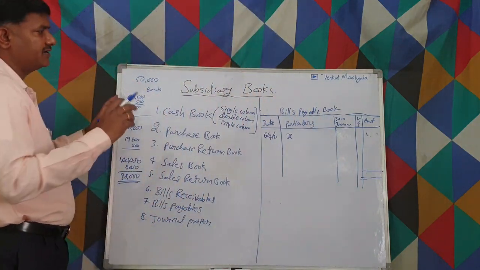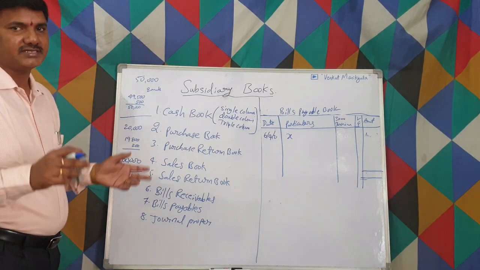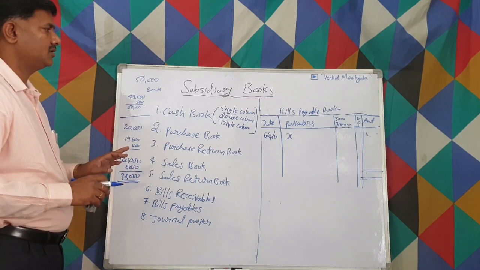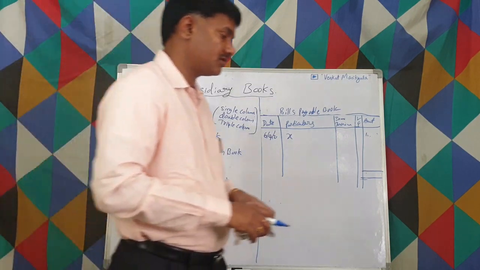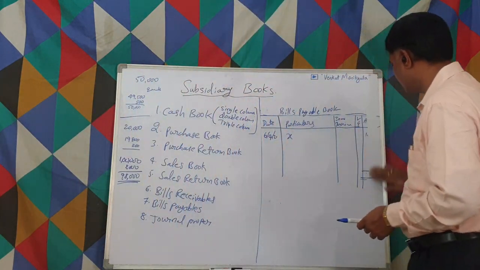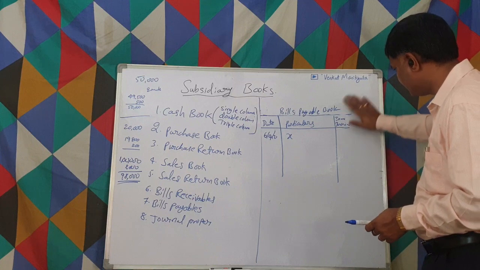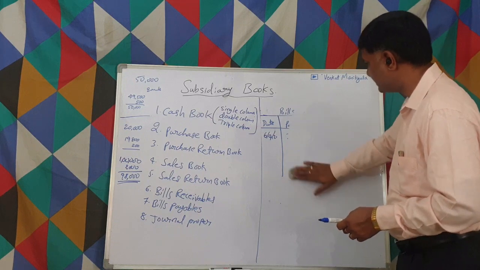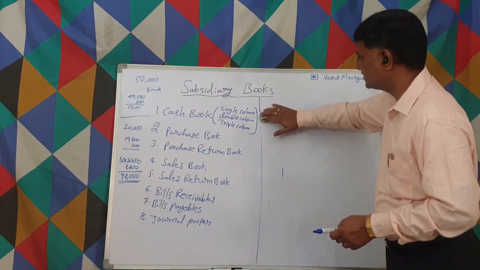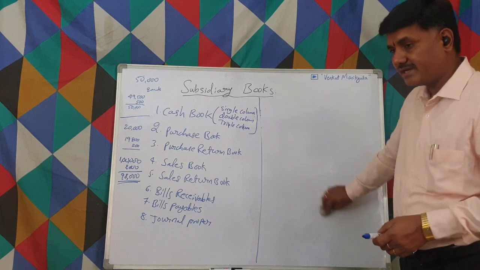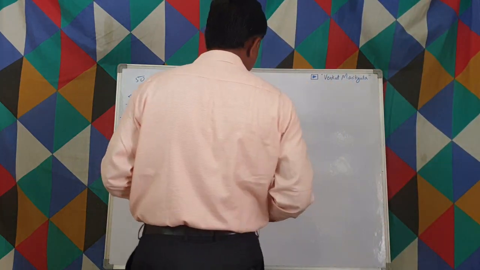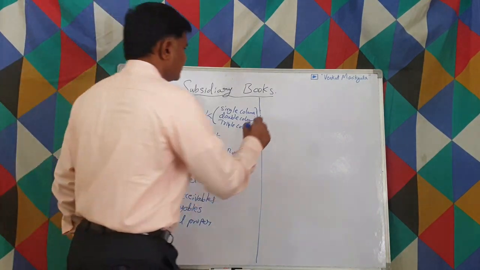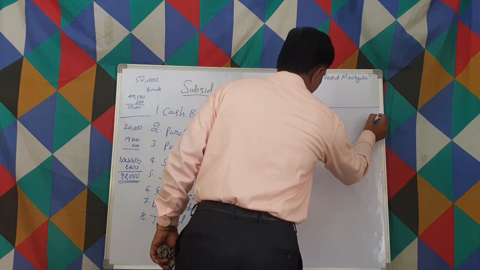So whatever is not adjusted or cannot be written in all these 7 subsidiary books, for that we are supposed to maintain one more book, that is a general proper, right? It is not a separate general, it's not in a separate one. Whatever we know as the general, that itself is called the general proper. Here in this case, why is it a general proper? We are not maintaining the regular general, right? We are maintaining the subsidiary books. In that case only we call it a general proper. So it is nothing but the general only.